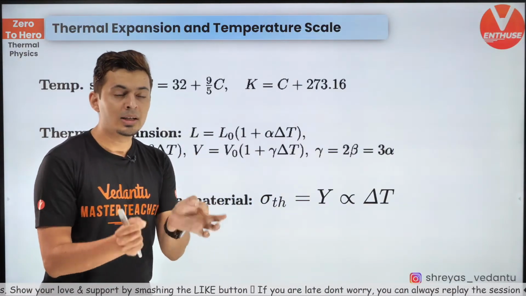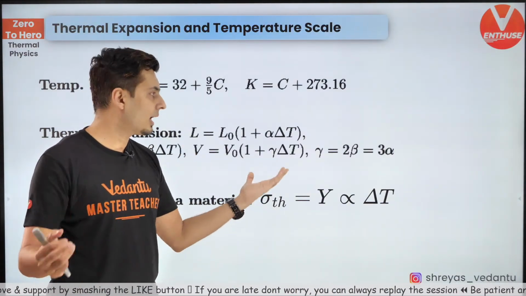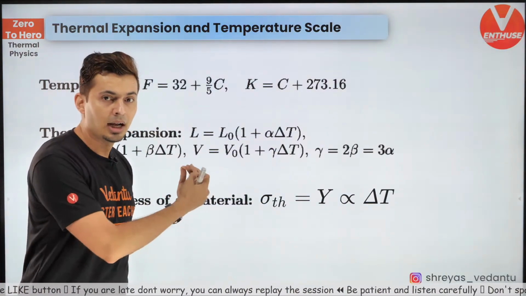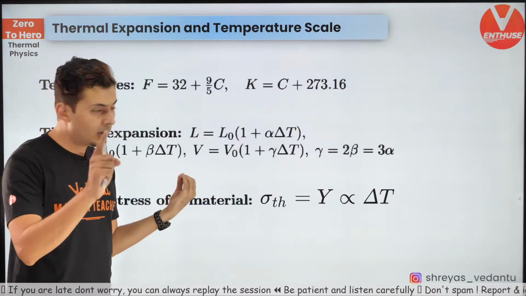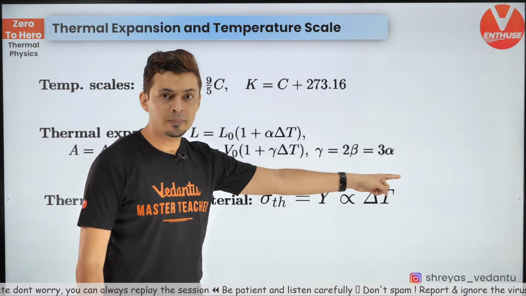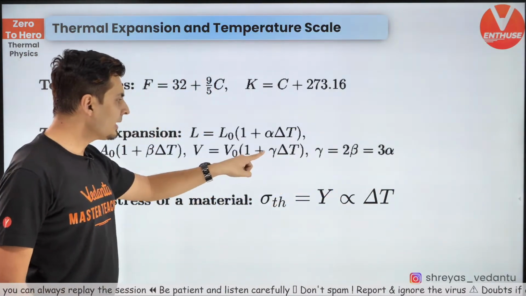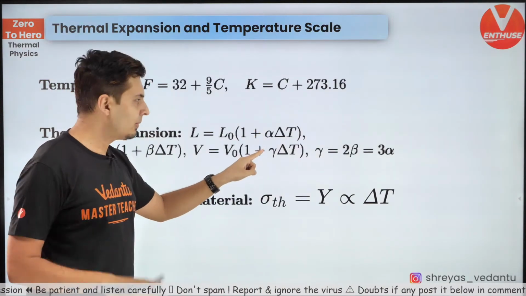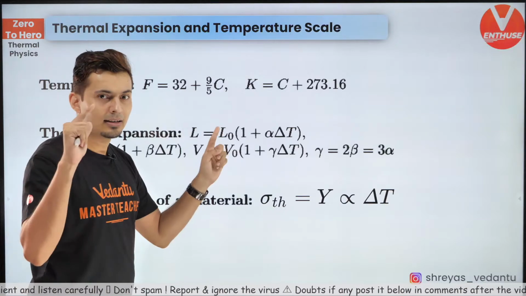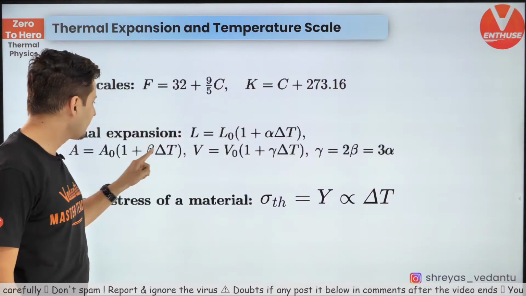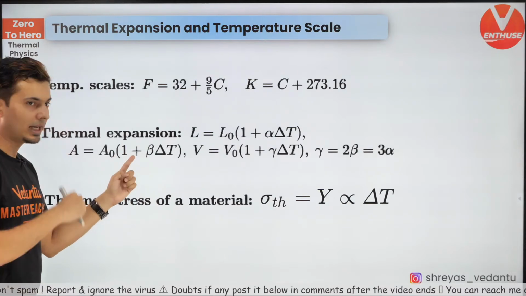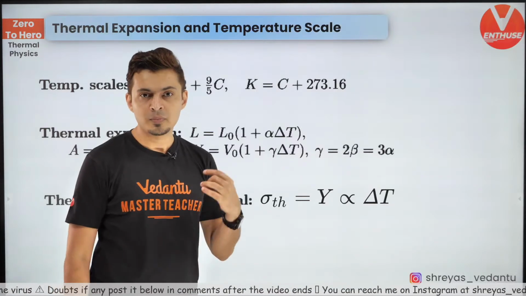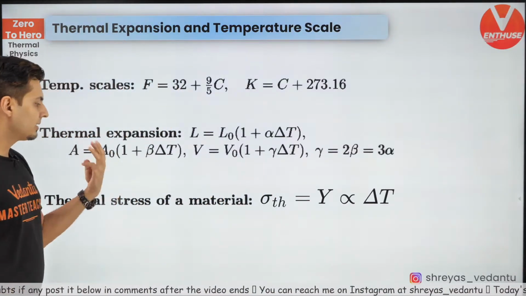It will be given to you just like coefficient of friction or density or any other property of material. This alpha, beta and gamma is a property of material. Keep this in mind. Now, there is a relationship between all of them and it's very easy to remember. Gamma, volume expansion coefficient, is 3 times alpha. Just remember that. Volume is length, breadth, height, right? So 3 times alpha. Area is length into breadth, so beta is 2 times alpha. So you should know that. Beta is 2 times alpha and gamma is 3 times alpha.